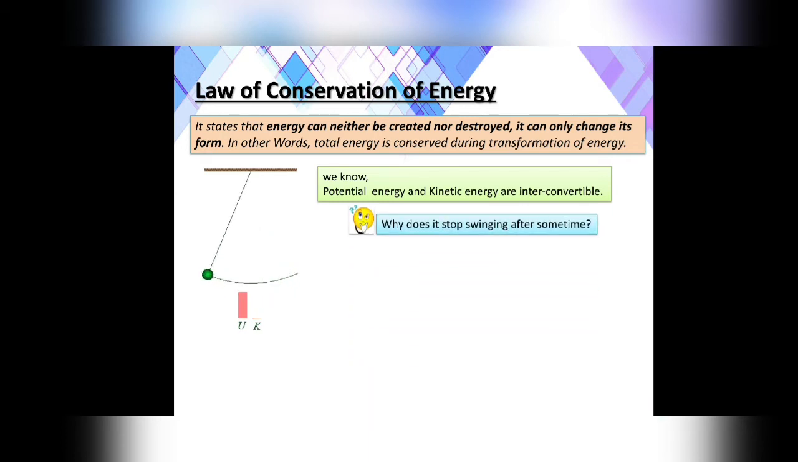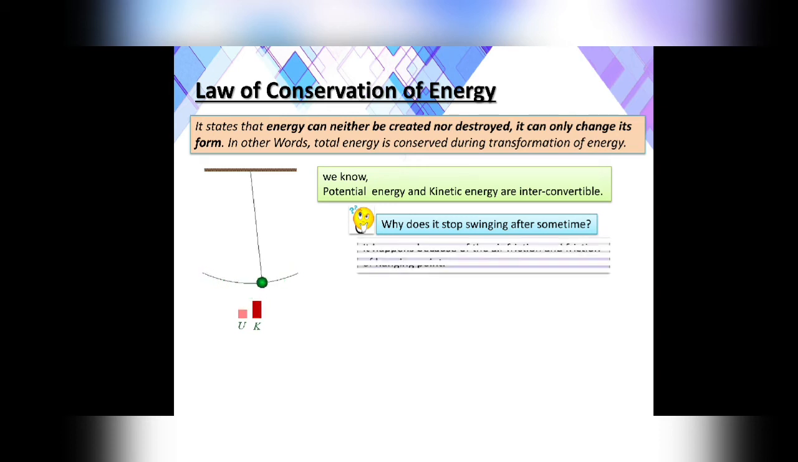But then there's a question. This we already know, that potential energy changes into the kinetic energy here. But there's a question: why does it stop swinging after some time? If it is always changing, the potential energy changes to kinetic energy, it means that the pendulum must always be in motion. Why does it stop after some time?